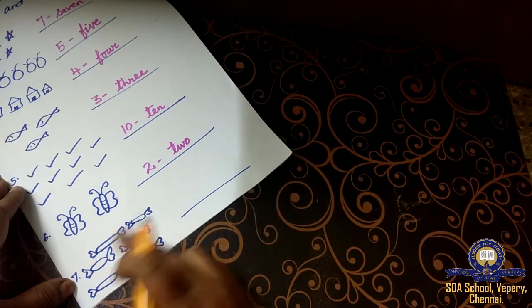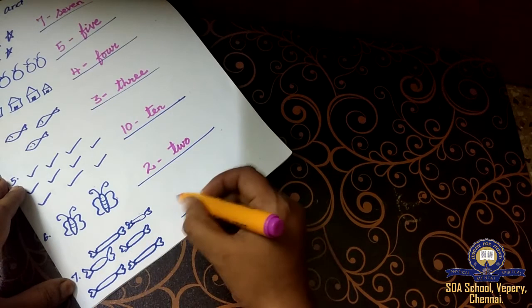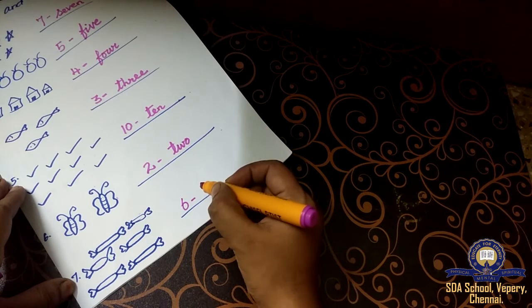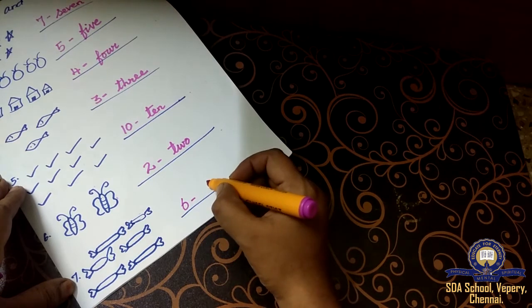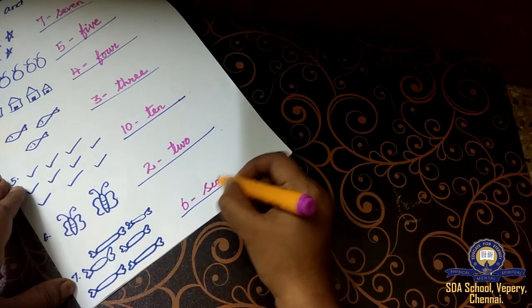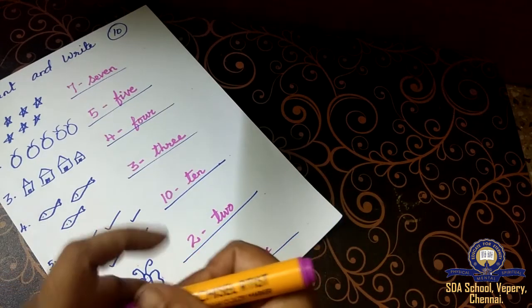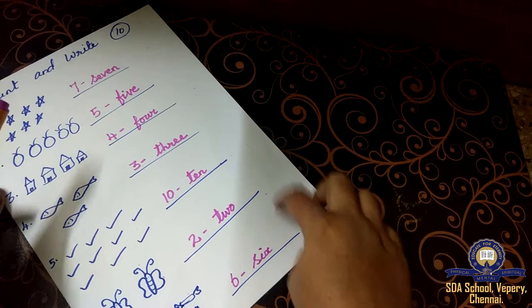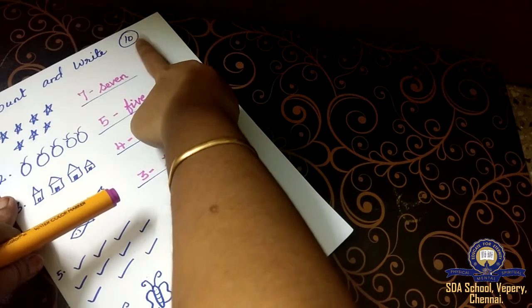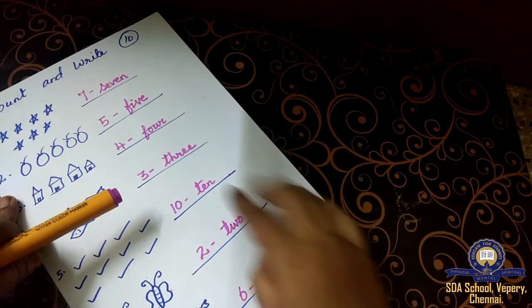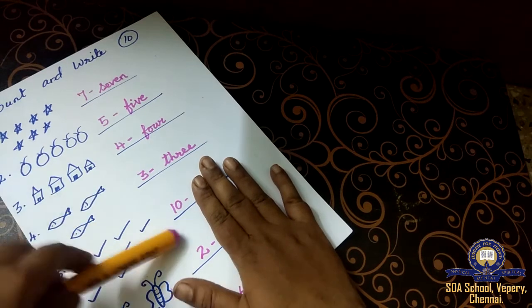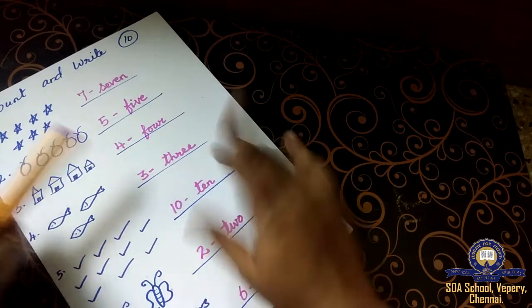Next one. Count it. 1, 2, 3, 4, 5, 6. Write the number and the number name. Is it clear, children? This is how you have to write. If you write like this only, you will get the 10 marks. If you are just writing the numbers alone, I'll give you only 1 mark.